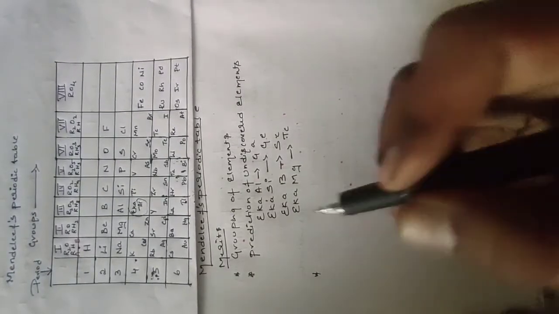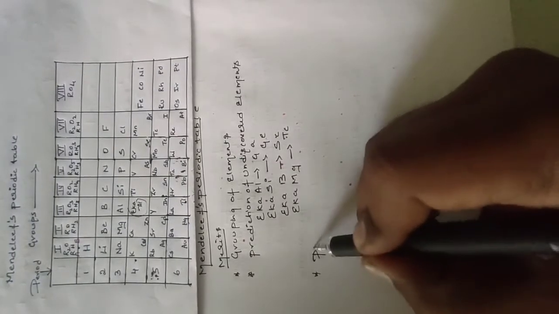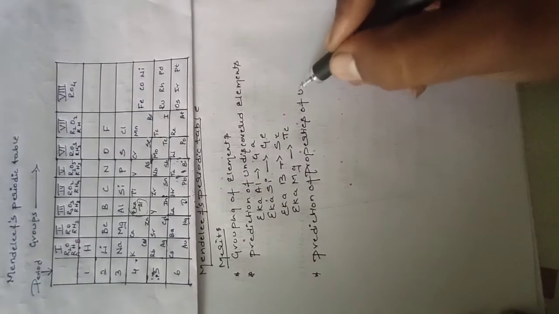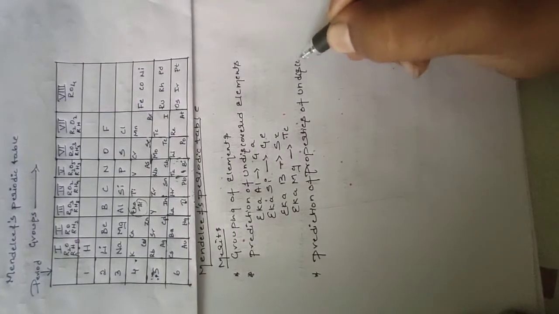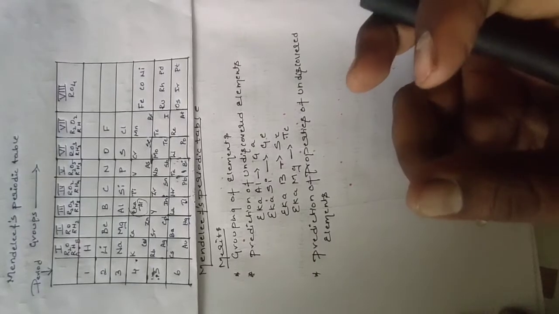He also predicted the properties of the undiscovered elements, correct? He gave predictions of the properties of undiscovered elements, having both atomic masses and oxide formulas. For that he was able to predict them.